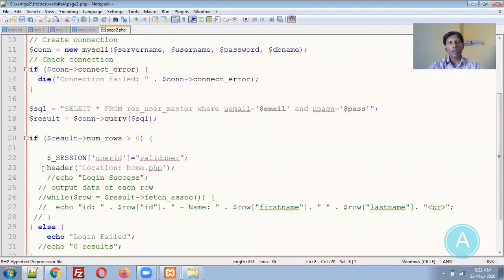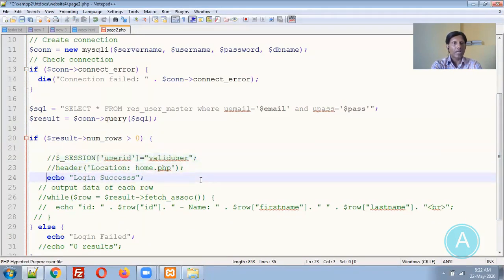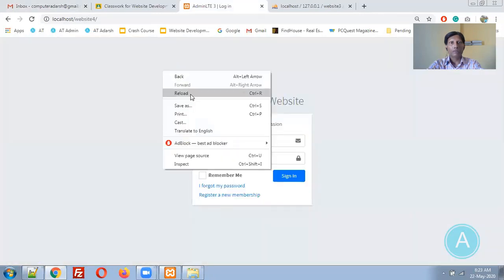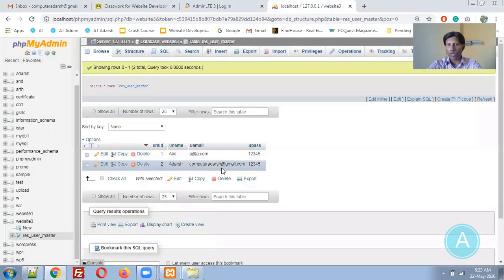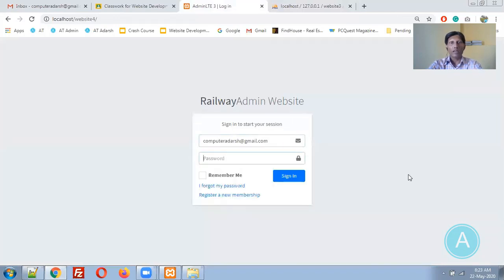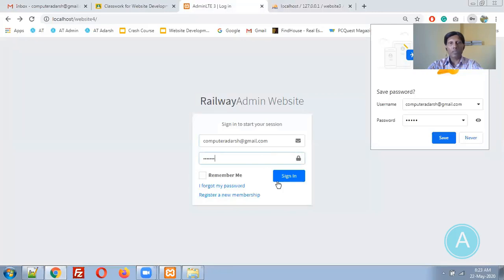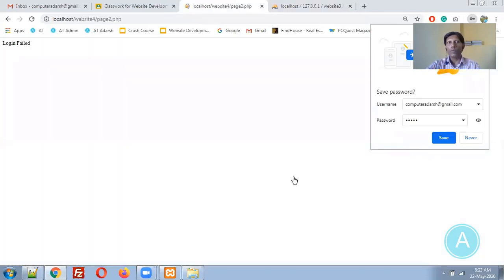Here it will just display a message. Let me change this to some message only: login success and login failed. Now let me refresh that particular page. Now what are the username and password available? Here you can see a and 12345, and computer others at gmail and 12345. So I am entering 12345 and pressing enter. Login success message is there. Let me go back. I am entering some invalid password. Sign in. Login failed message is there.